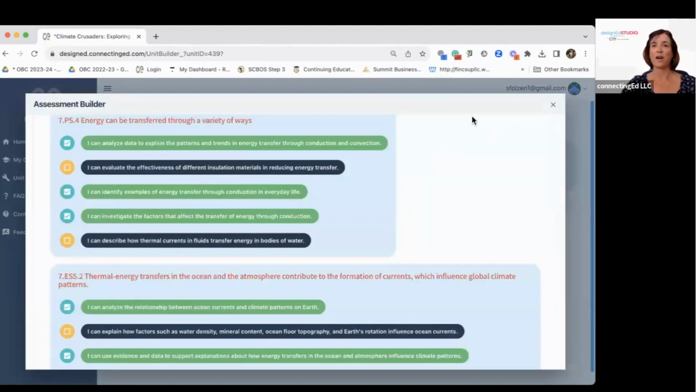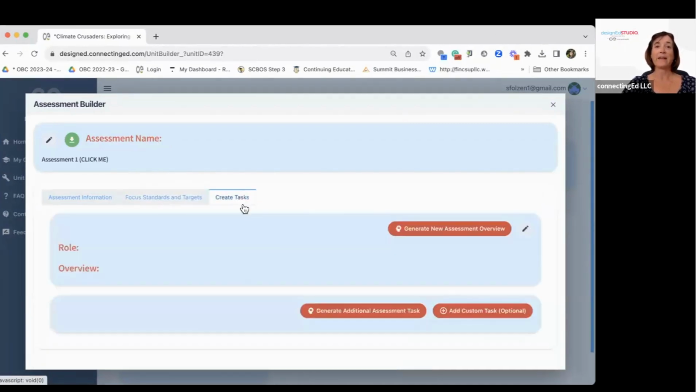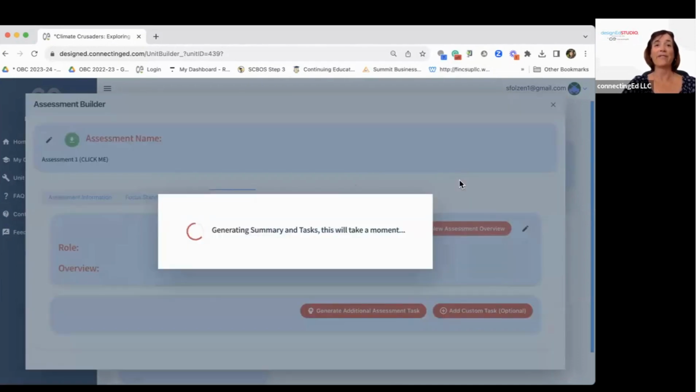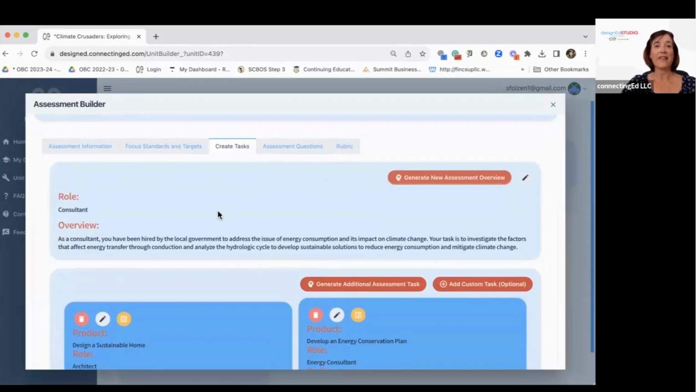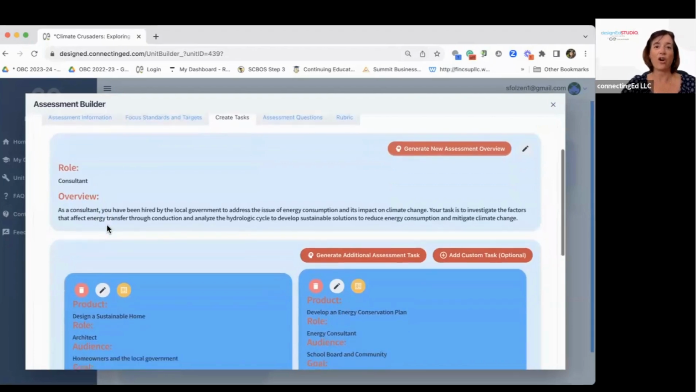Okay, now that I've chosen my standards and my targets, you see that create tasks pops up. Now, this is where the AI assistant, you just click right here, it will create the assessment tasks. The AI assistant gives us the general role that students will be taking and an overview of what this assessment tasks is all about.